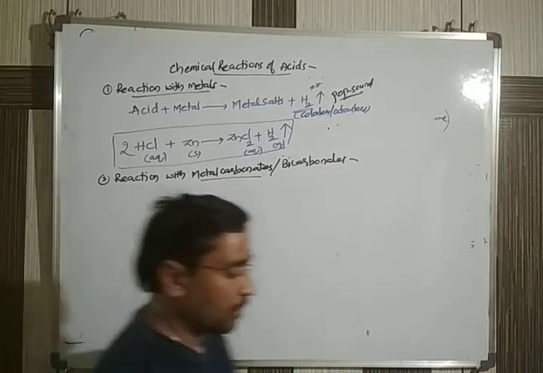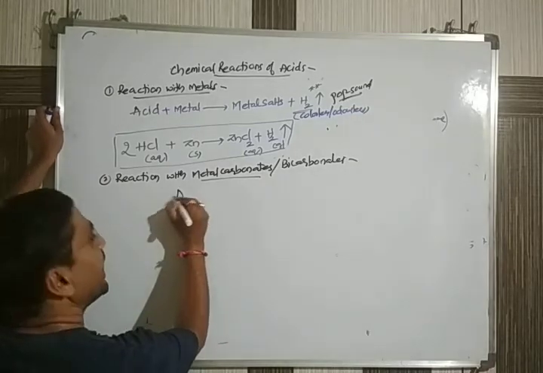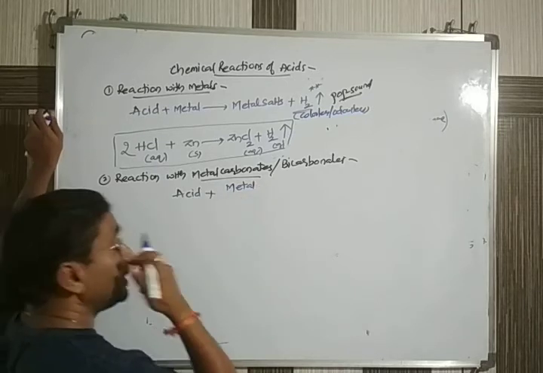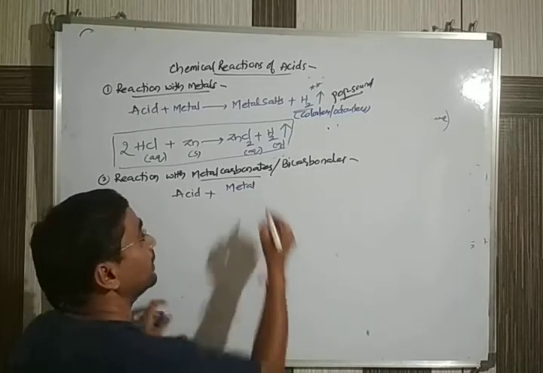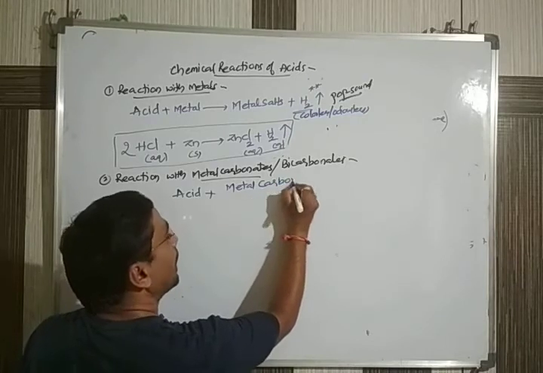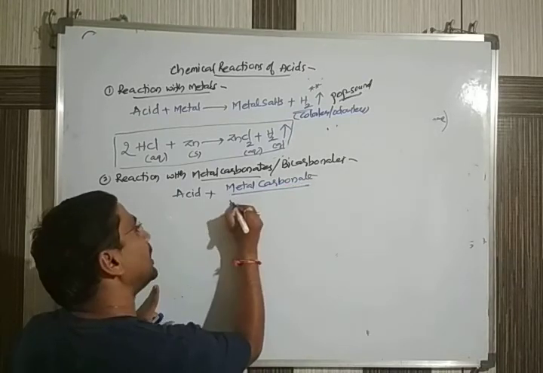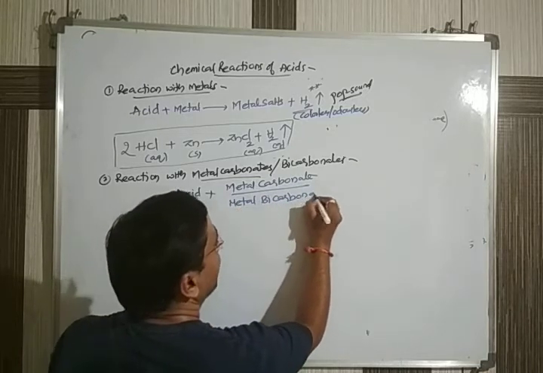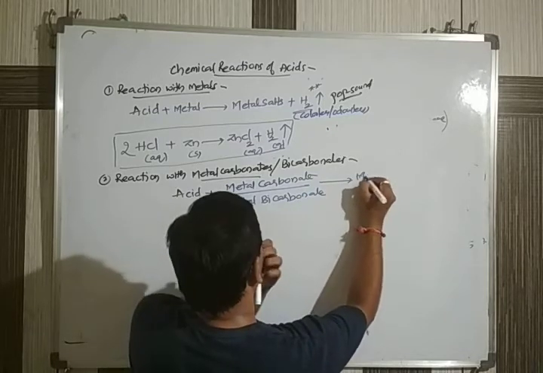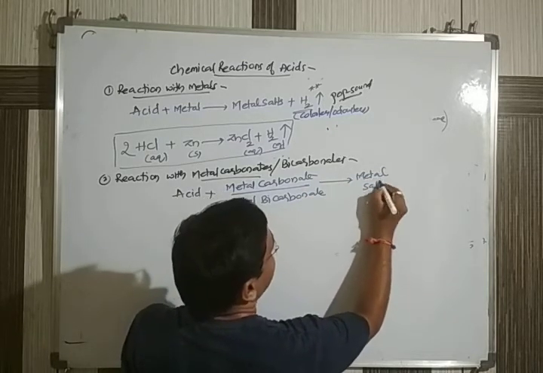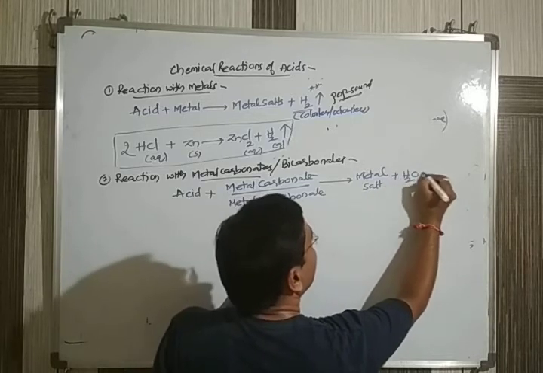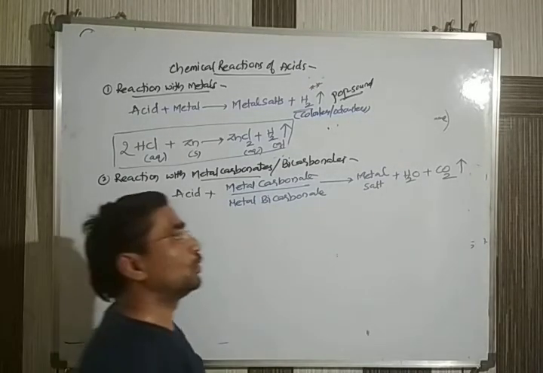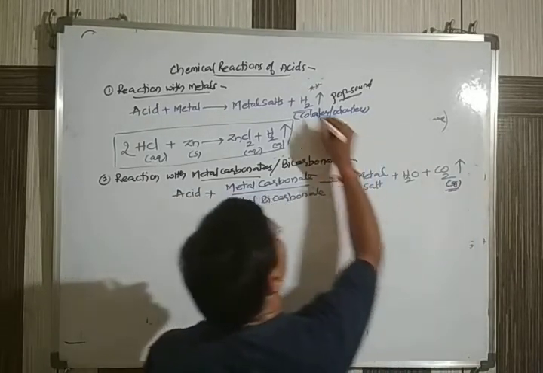Here we come across this point: whenever any acid reacts with a metal carbonate, where the carbonate ion is present along with the metal, or with a metal bicarbonate, it reacts fast and converts into products. We get three products here: metal salt plus water, and one more, CO2 gas. Here also you get one gas.